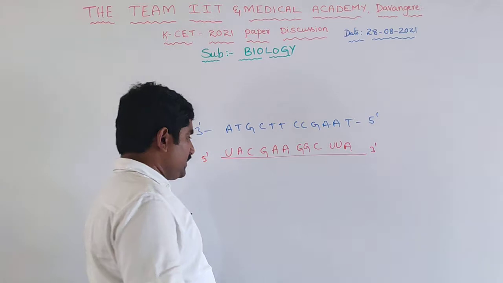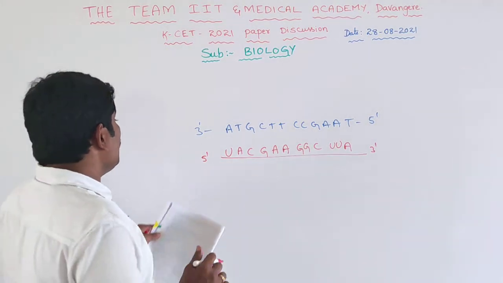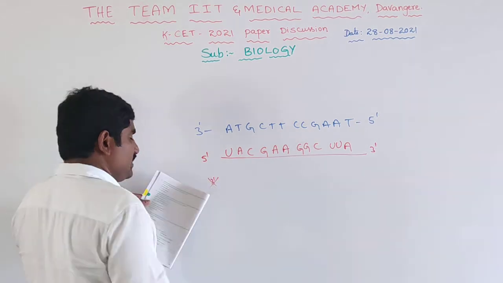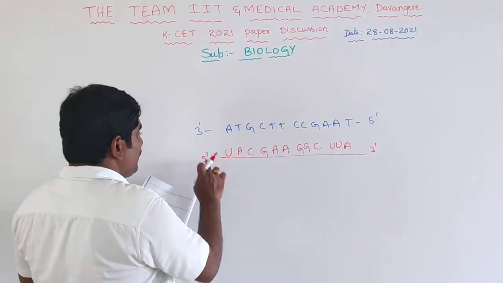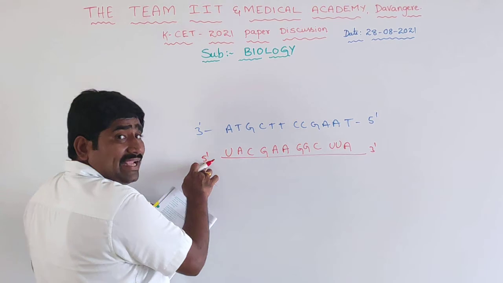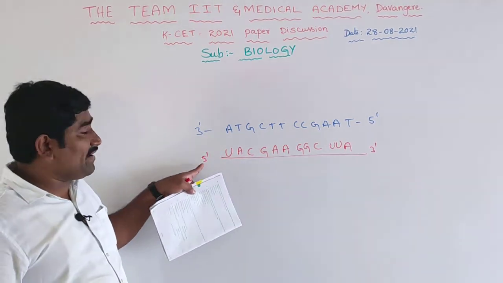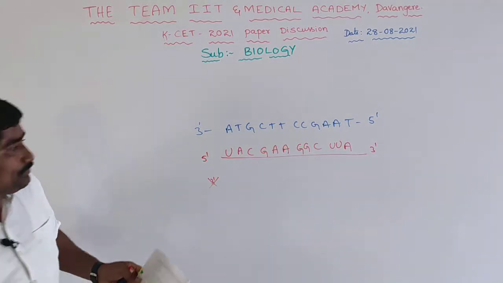Now here two options are the same, given with 5' and 3'. But the 3' option is wrong, because here 3' is there, so here we have to take 5'. Here 3' means we cannot take. The 5' onwards option is the right answer.